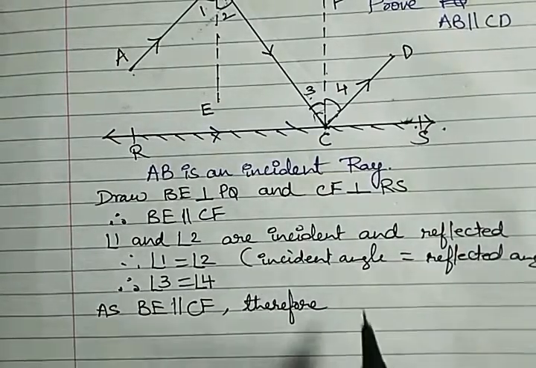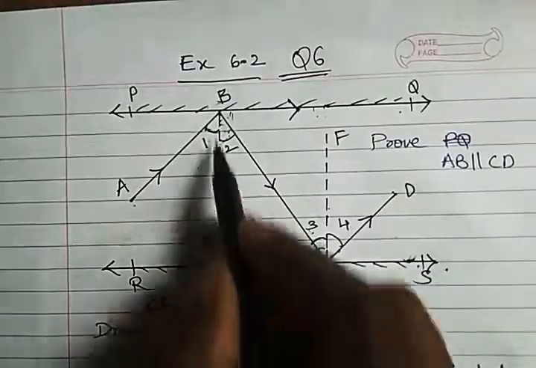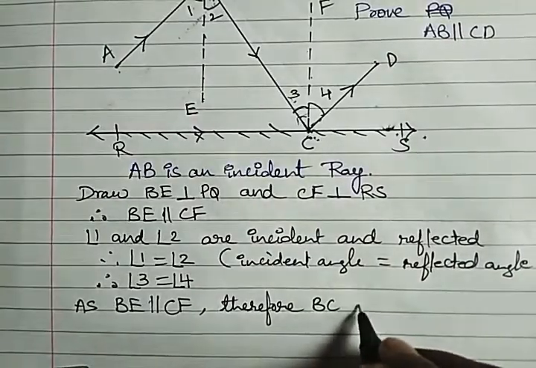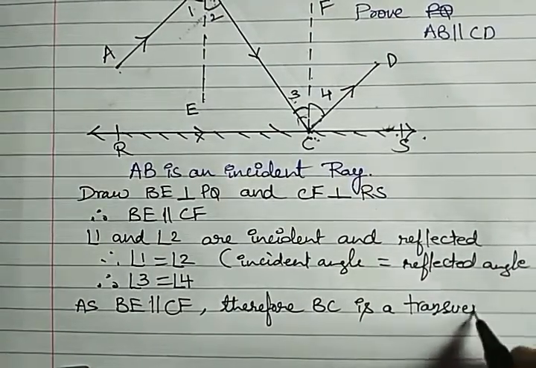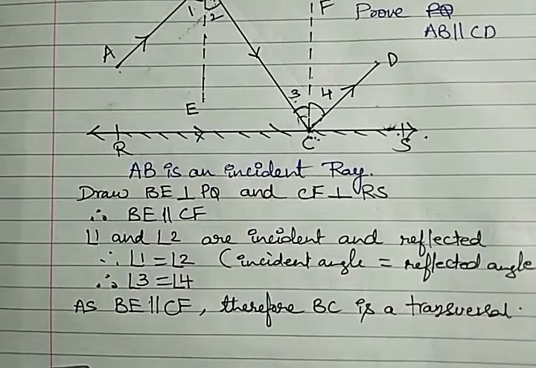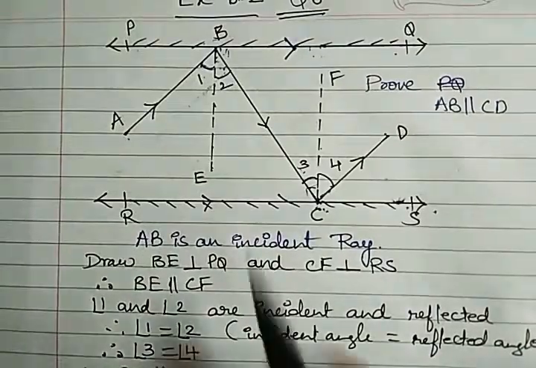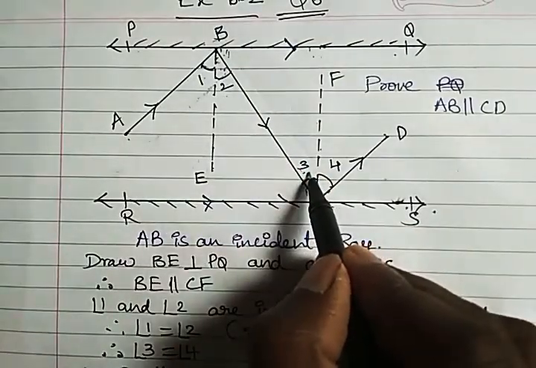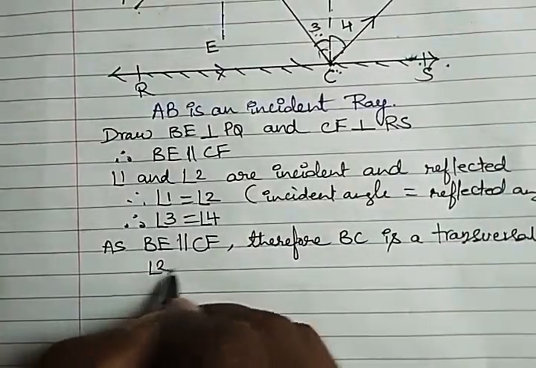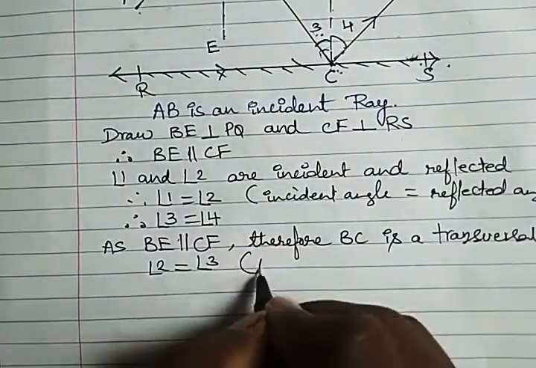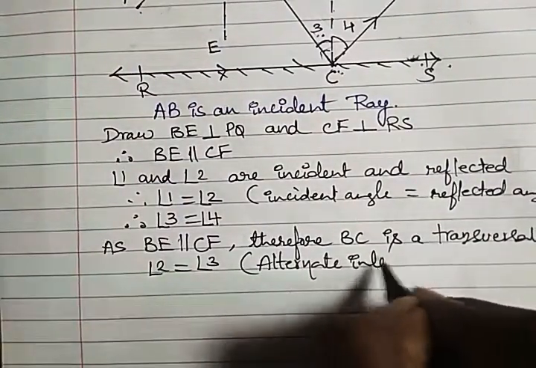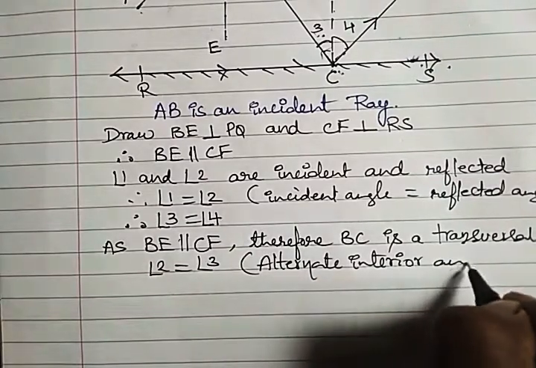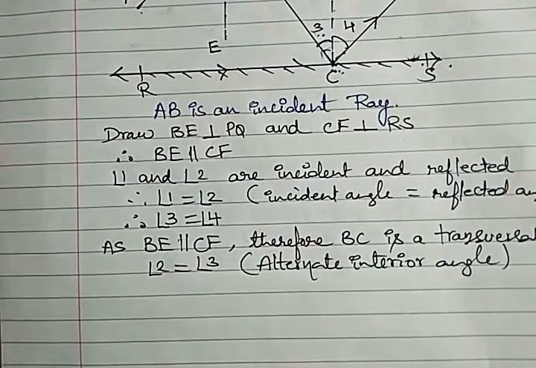What we can say here, BE and CF are parallel, so BC is a transversal. If BC is a transversal, definitely angle 2 must be equal to 3. They are alternate interior angles. Angle 2 is equal to angle 3, alternate interior angle. Now see here, we will use some axioms.